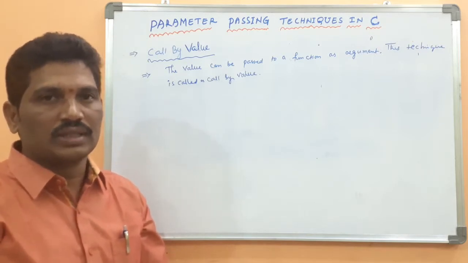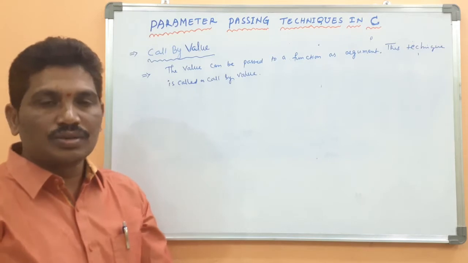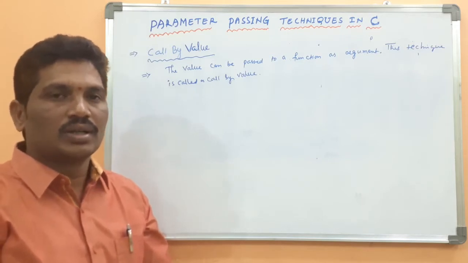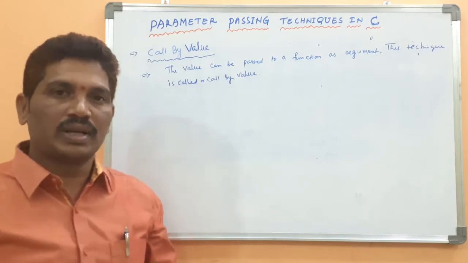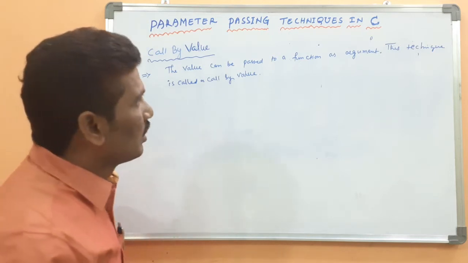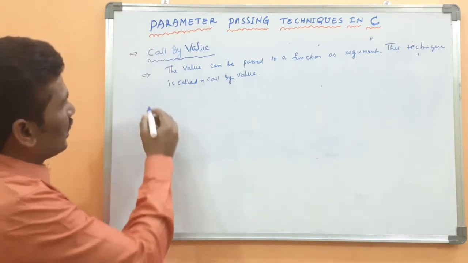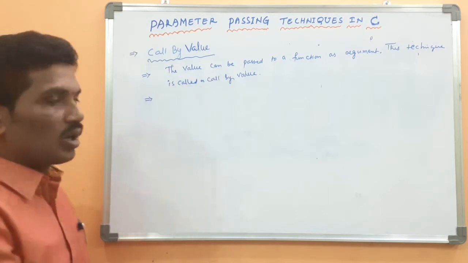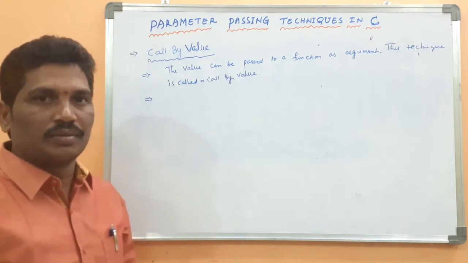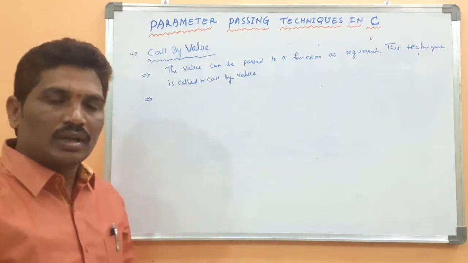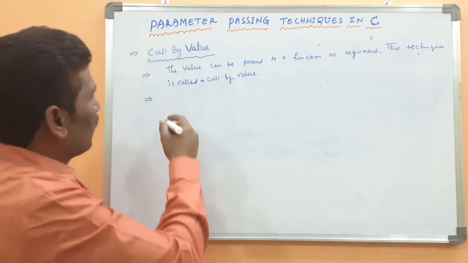You should know the syntax to pass the parameter or argument to a function. Look here. What is the advantage of call by value? You should tell.